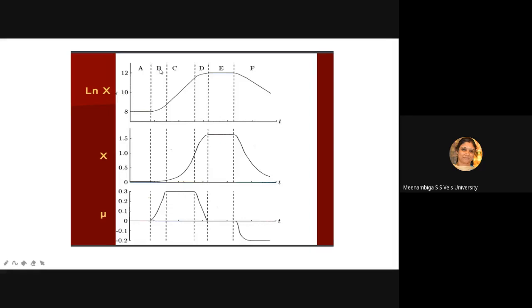B is the accelerated growth phase, C is the exponential growth phase and D is the decelerated growth phase. Then E is the stationary phase and F is the death phase.